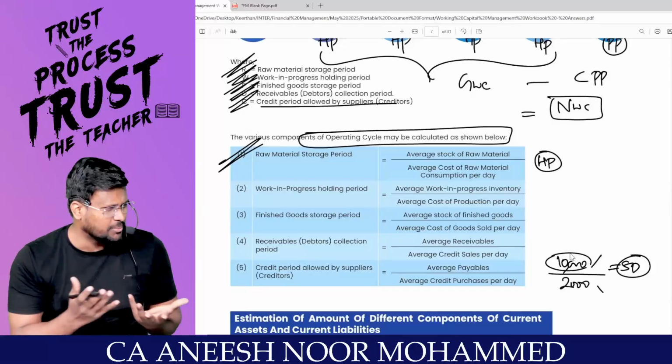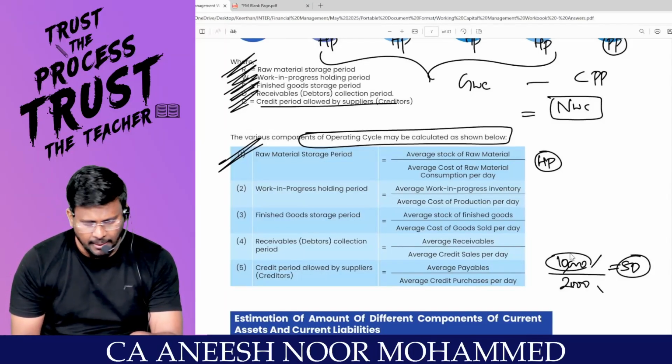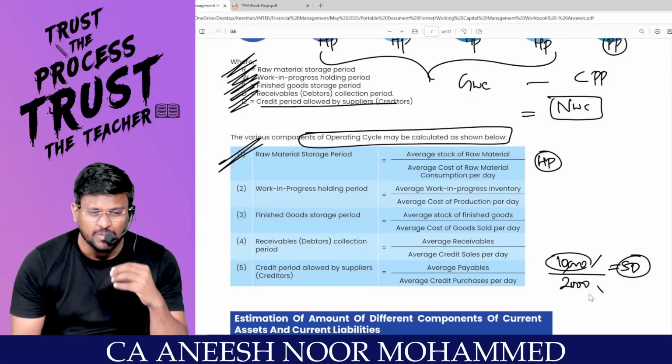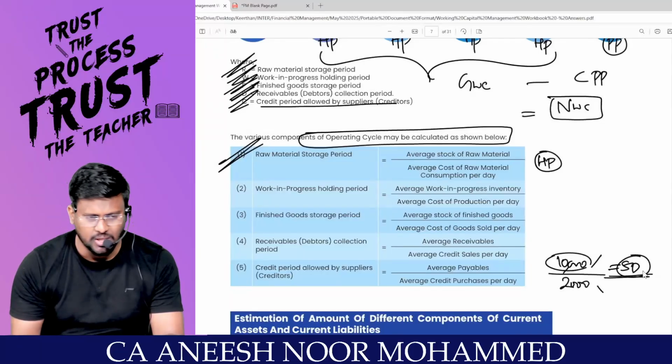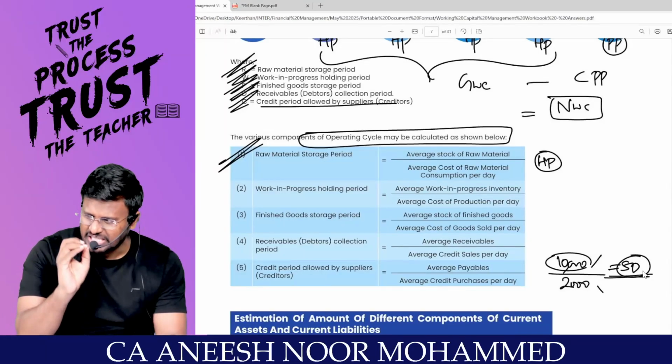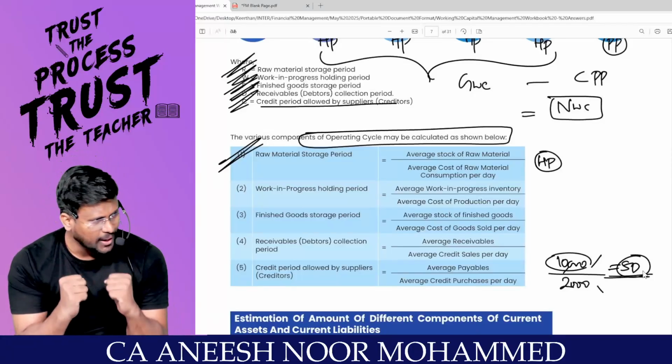What is the average money? Opening money plus closing money. 10,000 rupees you are having. What is the average expense per day? 2,000. 10,000 divided by 2,000 comes to 5 days. For the next 5 days, you don't worry at all. That's what the holding period is.